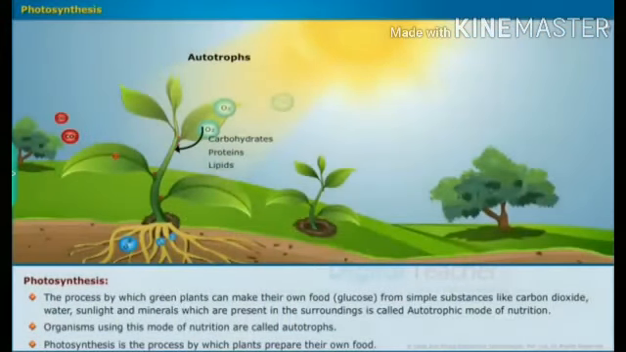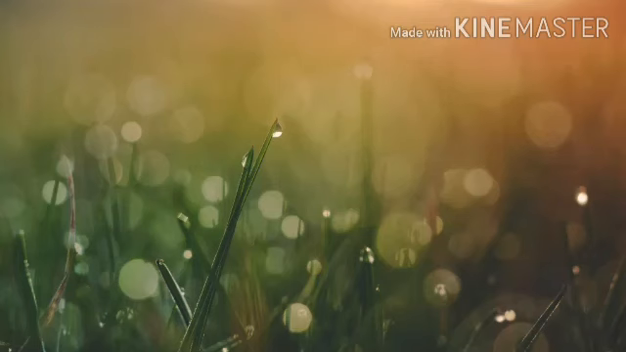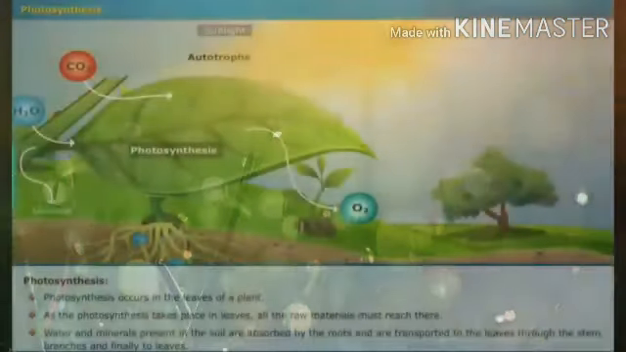And the next one is photosynthesis. So what is photosynthesis? The process by which green plants make their own food, that is glucose, from simple substances like carbon dioxide, water, sunlight, and minerals present in the surroundings is called the autotrophic mode of nutrition. Organisms that use this mode of nutrition are called autotrophs. So all plants are autotrophs, and this nutrition is called autotrophic nutrition.